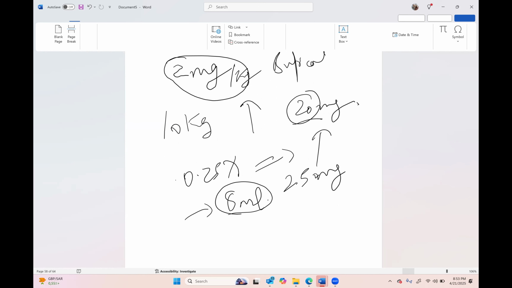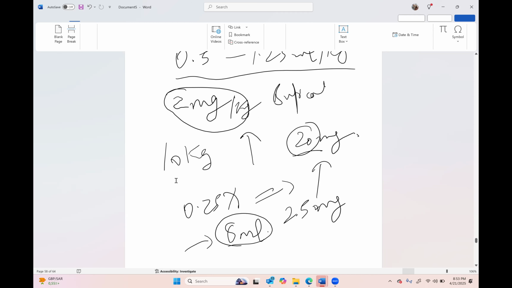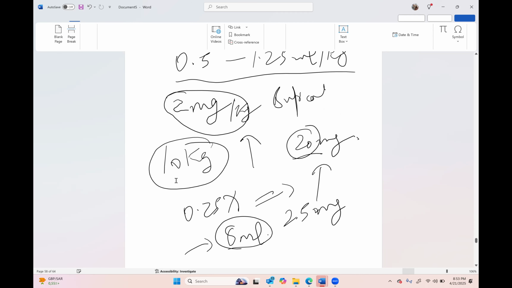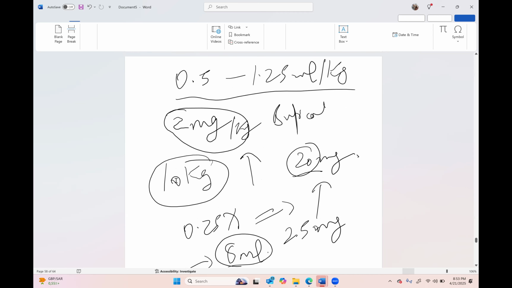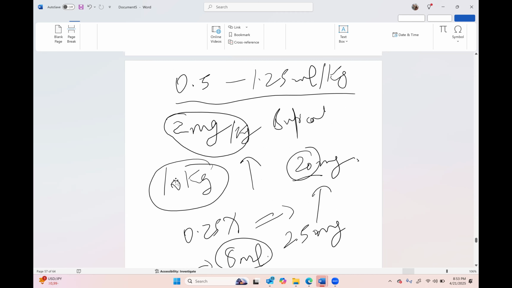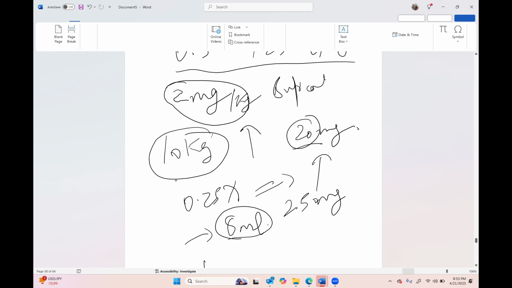Now the next step is that, for example, according to this formula, if you want more than 8 ml, you will dilute, taking the remaining volume as normal saline. So this is the concept: volume is for spread, and the safe dose is calculated through 2 milligram per kg, and then you convert it to 0.25%, which is 2.5 milligram per ml. So this is how you will calculate.